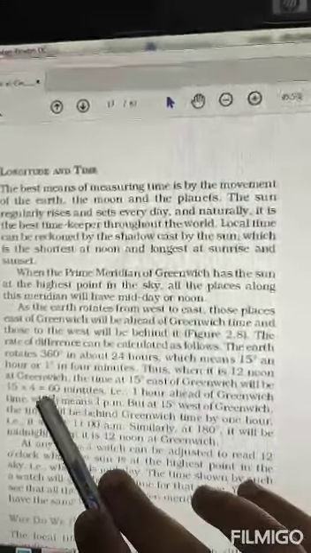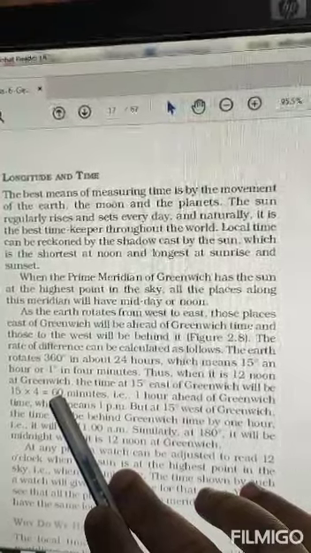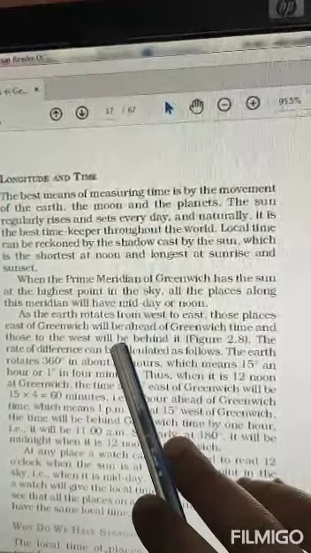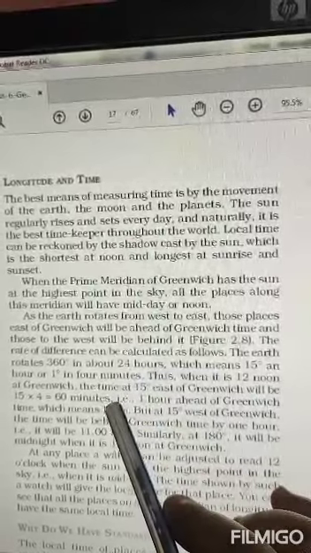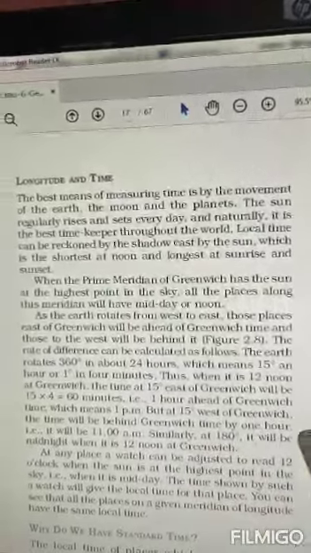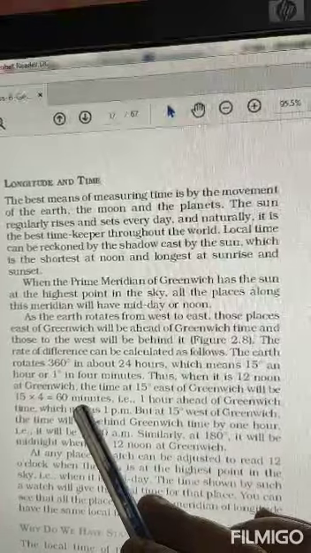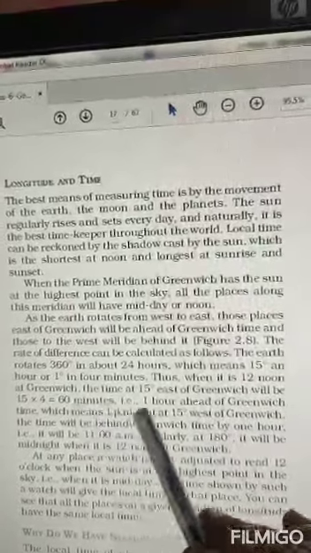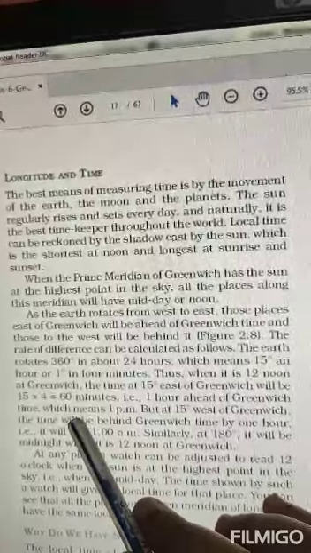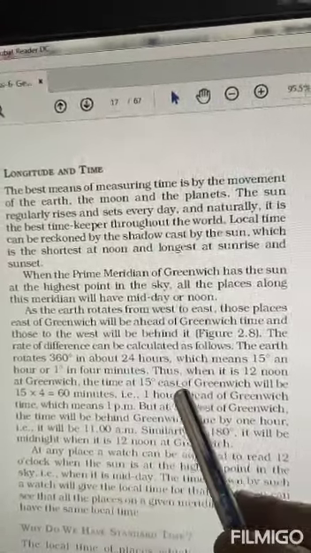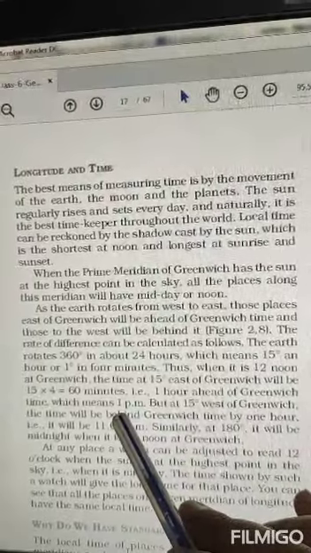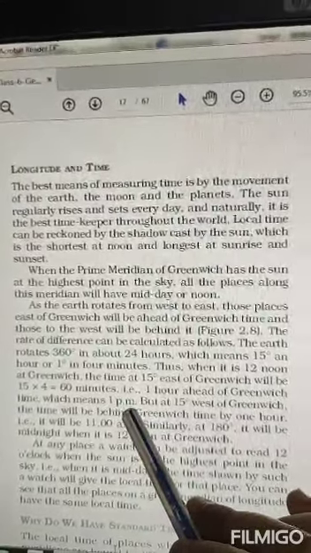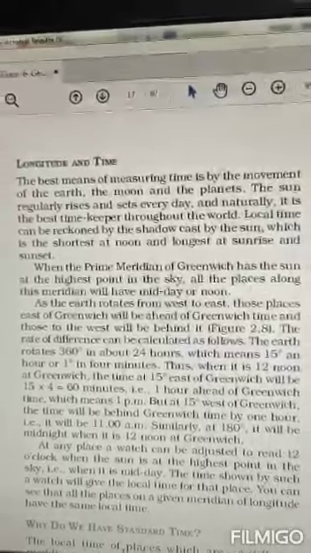Okay, so if it is 12 noon at Greenwich, then 15 into 4, this 4 has come from the fact that in 4 minutes it will move 1 degree, and we have to calculate times according to the degrees. So at 15 degrees east longitude, the time will be 1 hour ahead of Greenwich time. Means when it is 12 noon at Greenwich, at 15 degrees east it will be 1 p.m., 1 hour ahead, okay.